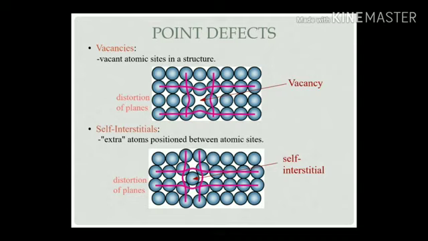So in case of a vacancy, atoms are leaving their own positions, and in case of a self-interstitial, one extra atom is added into the structure. So by leaving their positions and by additions, it always makes imperfections in structures, and that imperfection is said to be a defect.